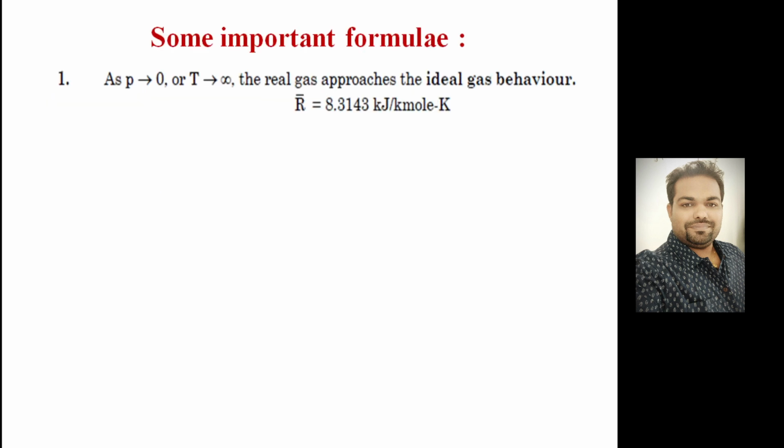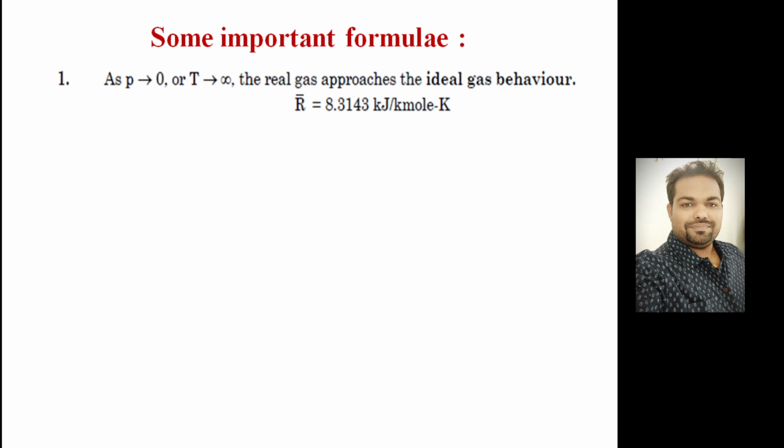So, as I said, as pressure is negligibly small and temperature is very high, then the real gas approaches the ideal gas behavior. So if you want to make an assumption of a perfect gas, the condition is that pressure is negligibly small but temperature may be very high. Under that condition, you can say that the gas is an ideal gas, and R is nothing but the universal gas constant, which is given by 8.3143, which is fixed, kilojoule per kilomole Kelvin.